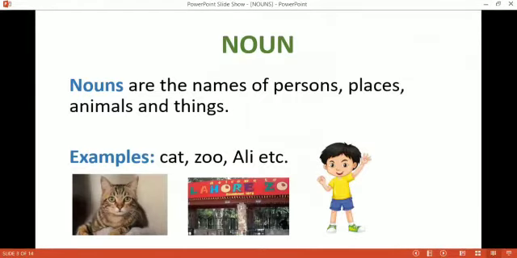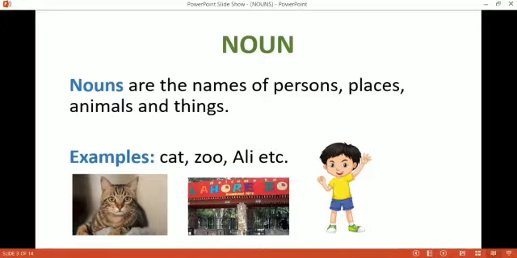Okay students, first I will explain what a noun is. What are nouns? Nouns are the names of persons, places, animals, and things. In other words, nouns are naming words. The name of a person, the name of a place, the name of an animal, the name of a thing: all these are called nouns.